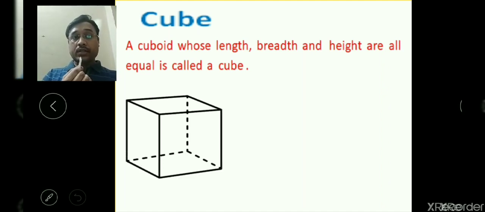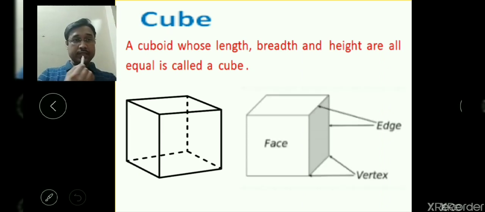In this diagram you see a cube, and it has 6 faces, 12 edges and 8 vertices, 4 at the bottom and 4 at the top. This figure is showing the edges. The vertices are connected by the edges.